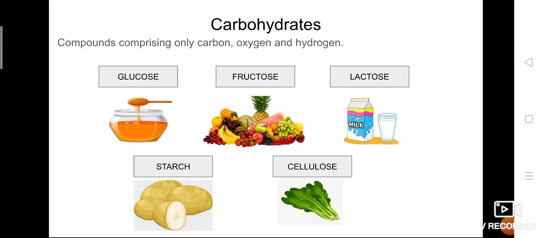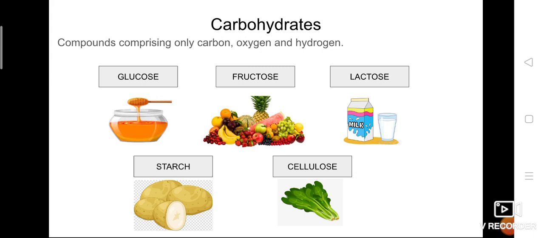Carbohydrates are compounds comprising only carbon, oxygen and hydrogen. These are the three important constituents of carbohydrates.